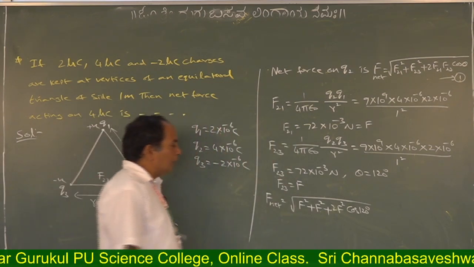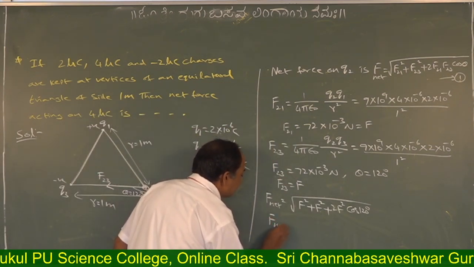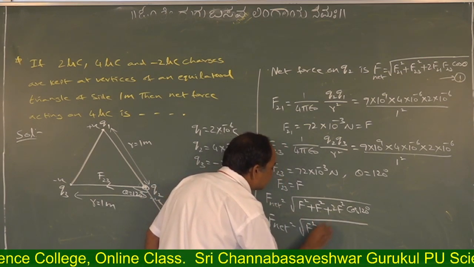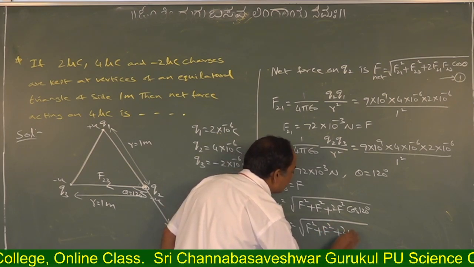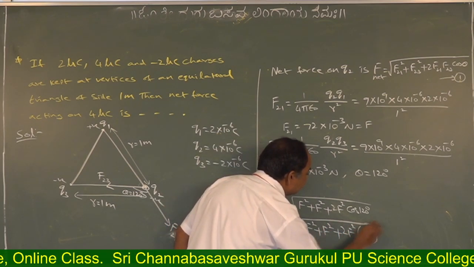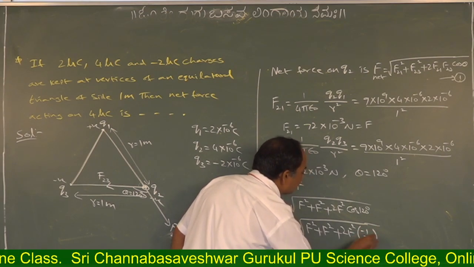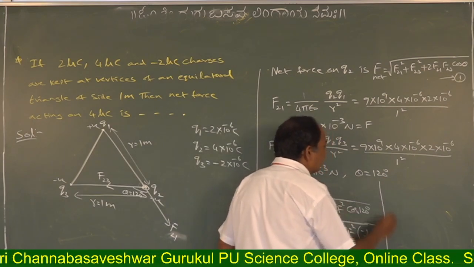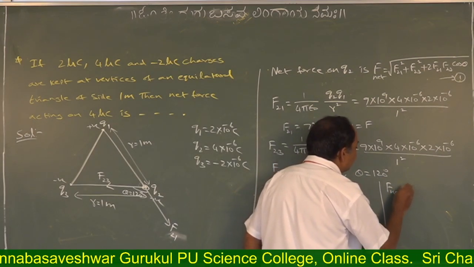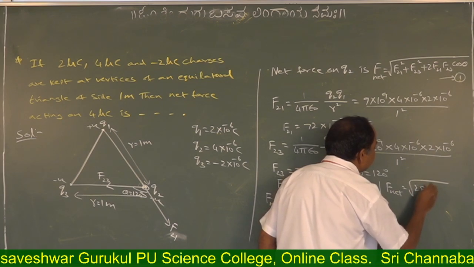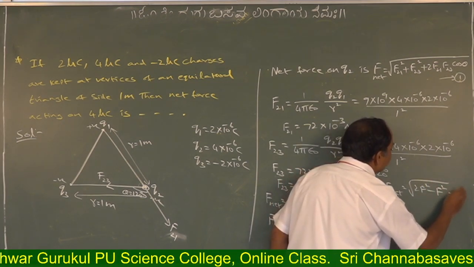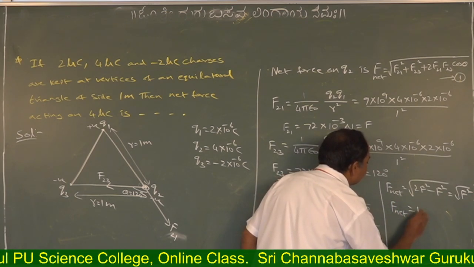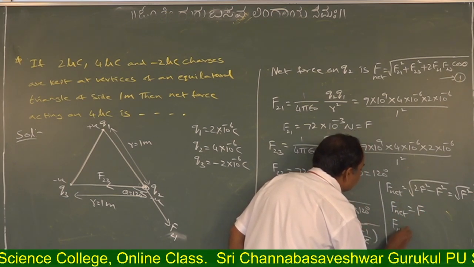So from this F net is equal to root over F square plus F square plus 2F square, and cos 120 is minus 1 by 2. 2 cancel. So F net is root over 2F square minus F square, so root F square. So F net is equal to F.